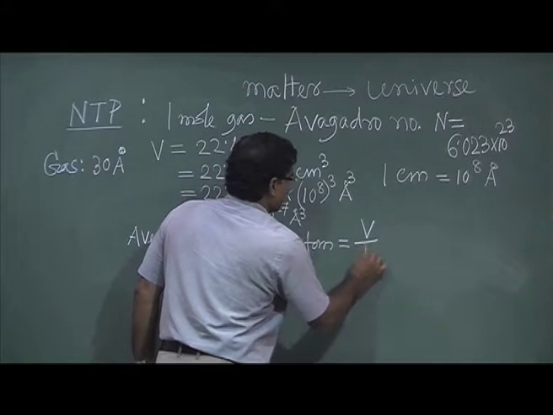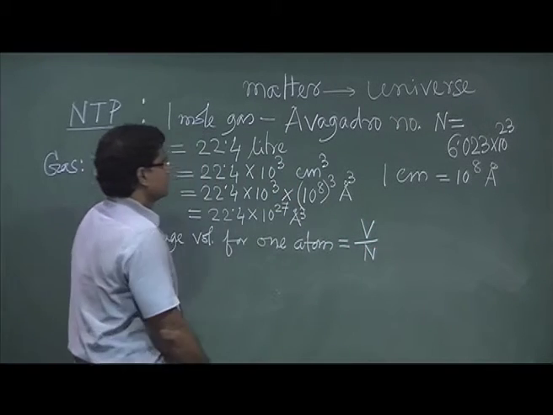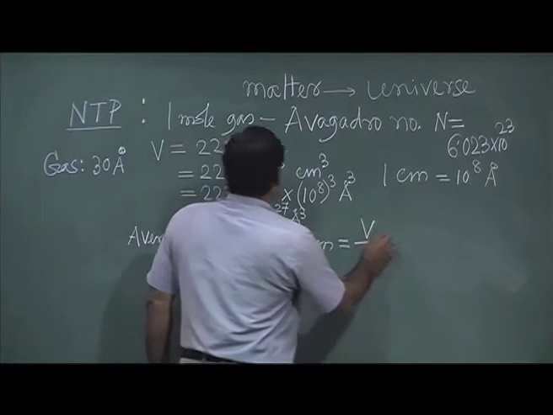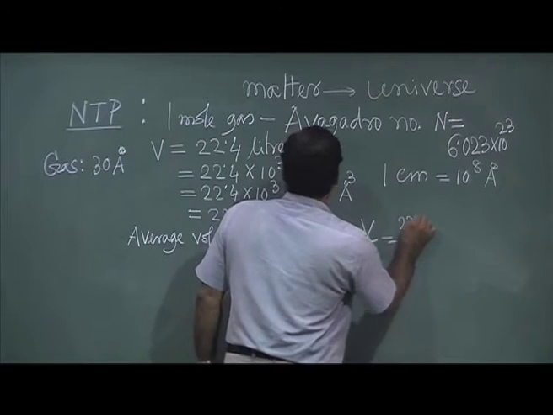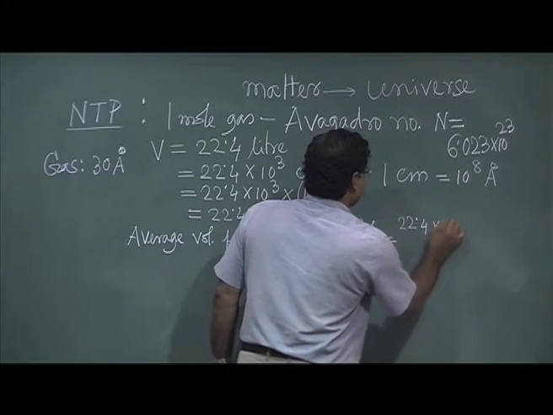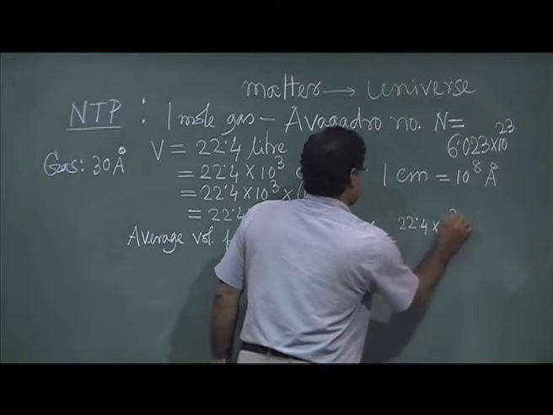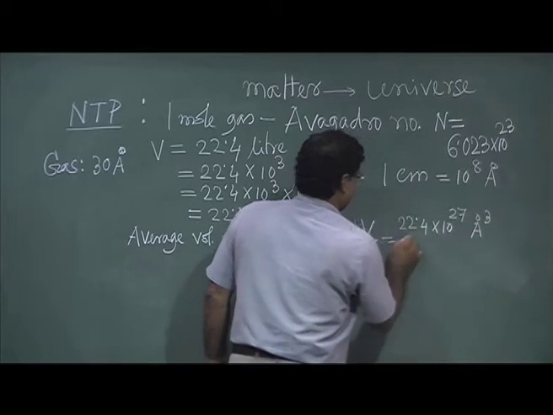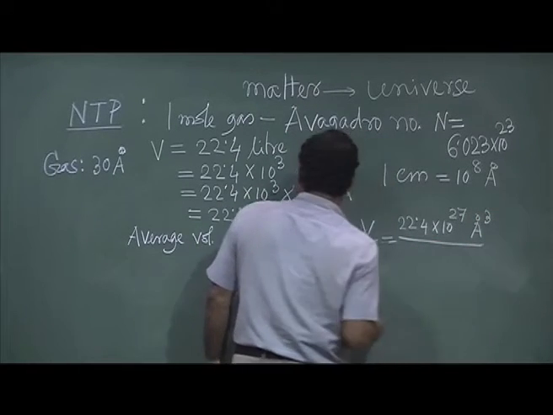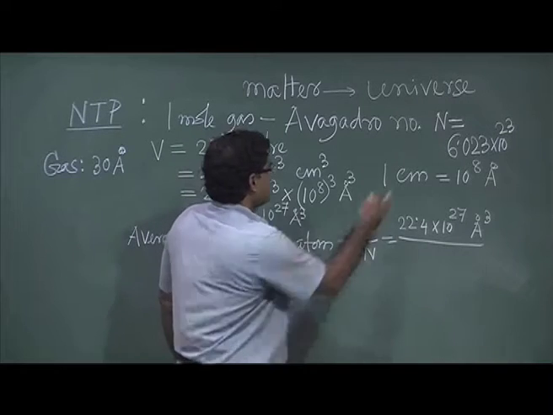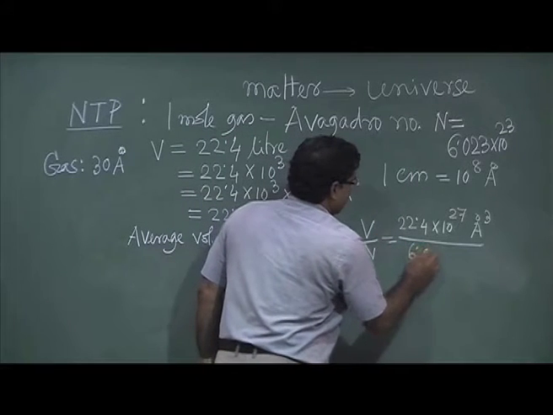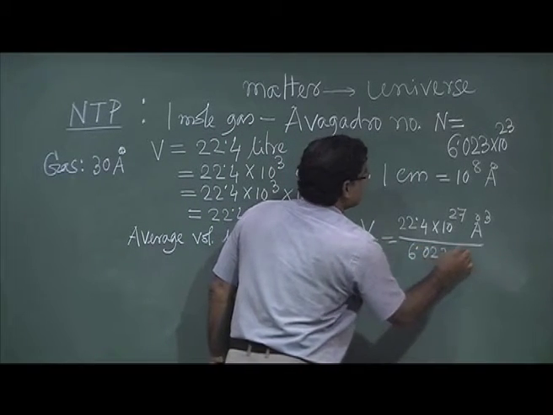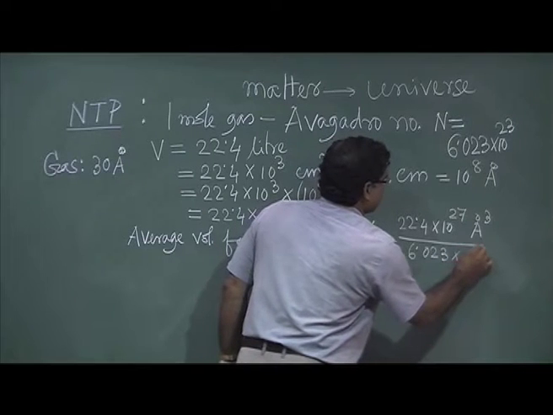That will be V by N. So that will be 22.4 into 10 to the power 27 angstrom cube divided by 6.023 into 10 to the power 23.